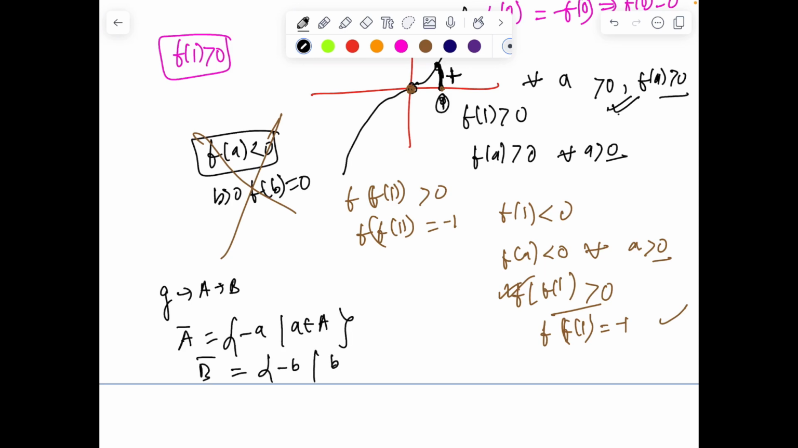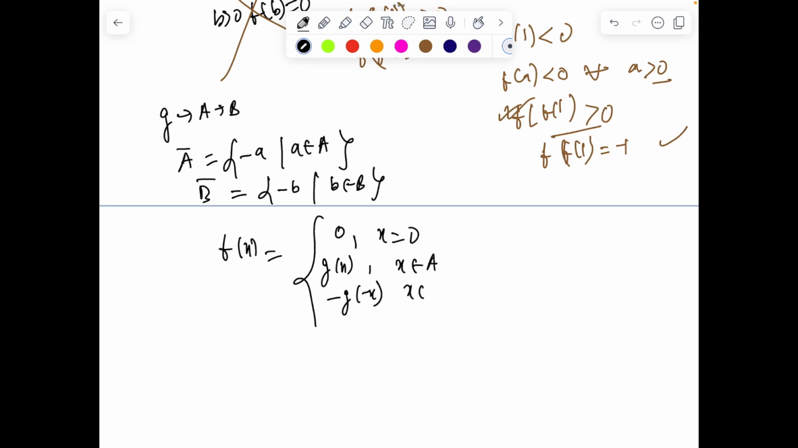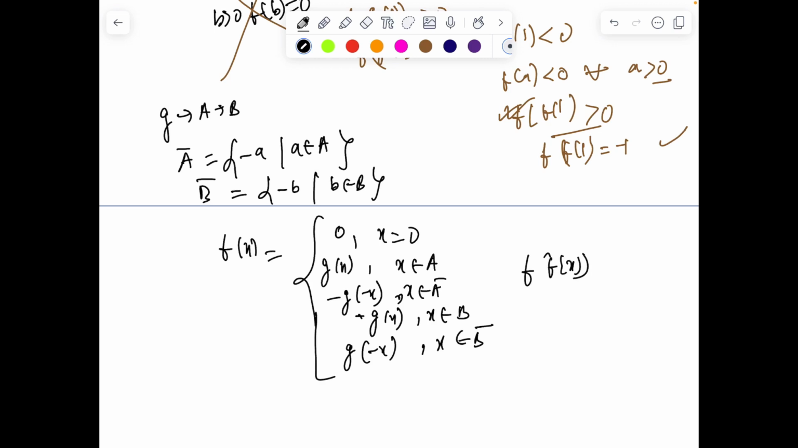and B bar is minus b such that b belongs to B. You could define it like this. Let's say f of x is defined as 0 for x equals 0, g of x if x belongs to A, minus g inverse of minus x if x belongs to A bar, minus g inverse of x if x belongs to B, and g of minus x if x belongs to B bar. So you can clearly check f of f of x equals minus x will also hold for this f, independent of which g function I have selected. It's true for all solutions of this kind.